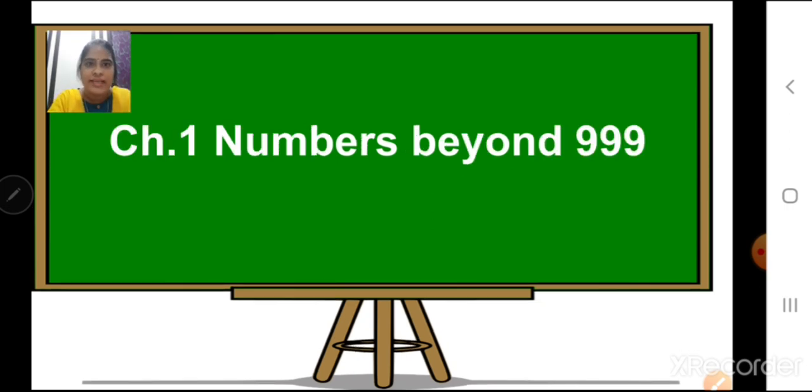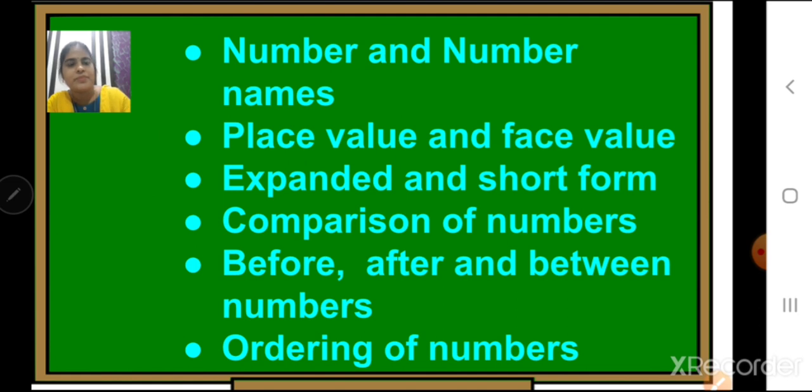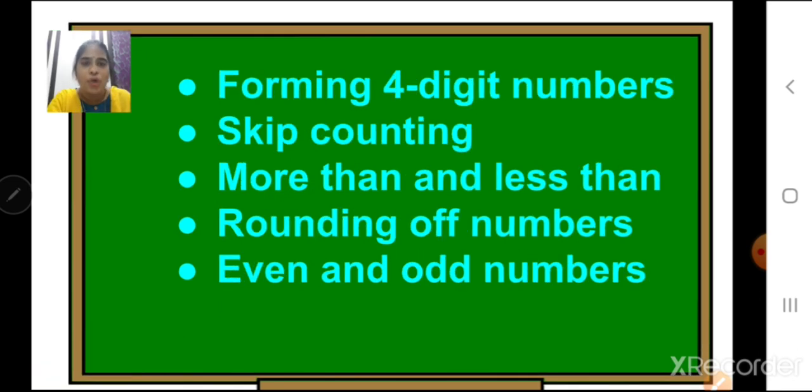Today we will revise chapter number 1, numbers beyond 999. Now in this chapter we have learnt number and number names, place value, face value, expanded form and short form, comparison of numbers, before, after and between numbers, ordering of numbers, forming 4-digit numbers, skip counting, more than, less than, rounding of numbers, even and odd numbers. Okay?